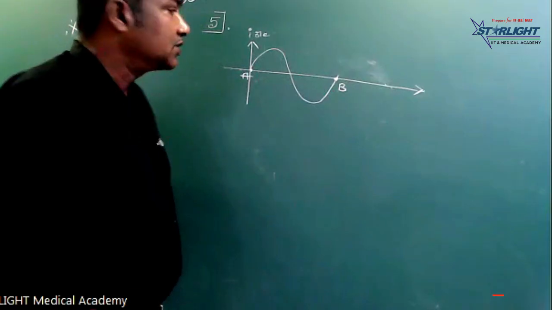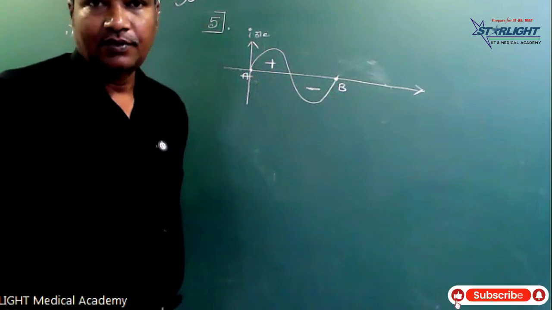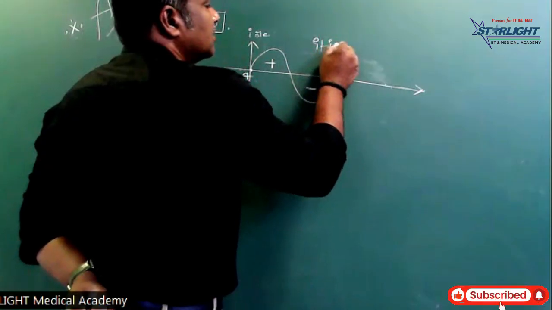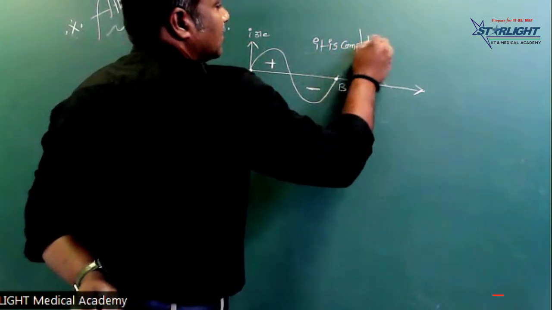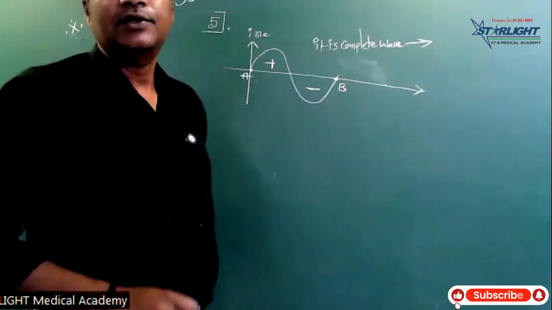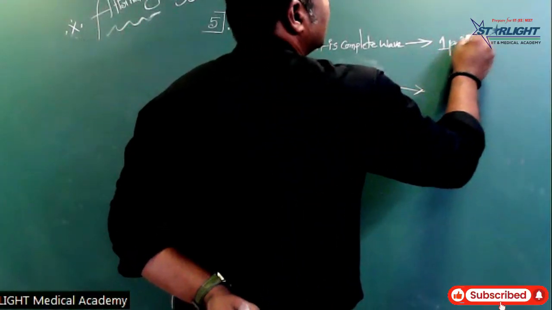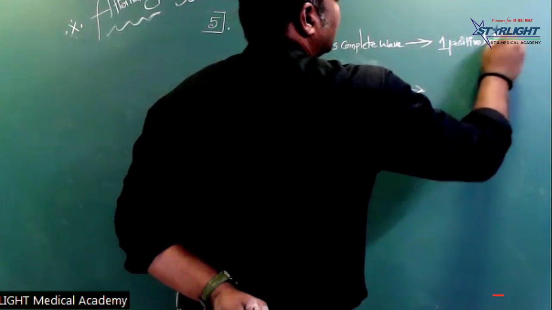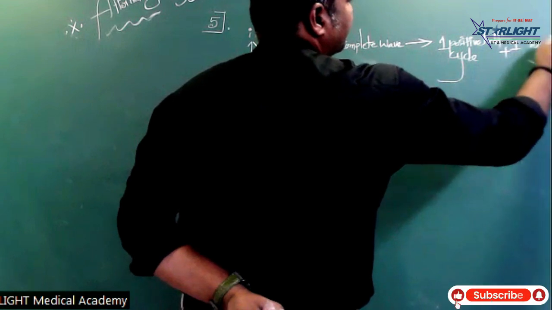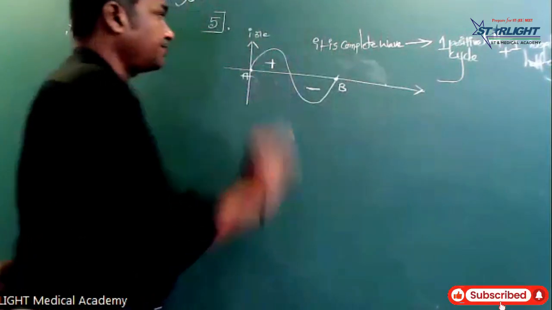Complete wave means one positive half cycle and one negative half cycle. So this is the complete wave. Complete wave means one positive half cycle plus one negative half cycle.